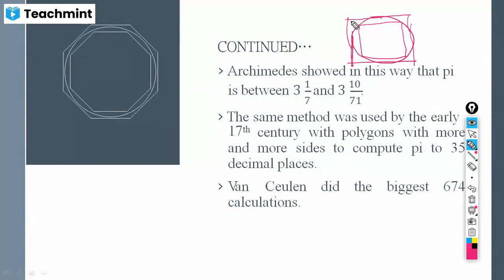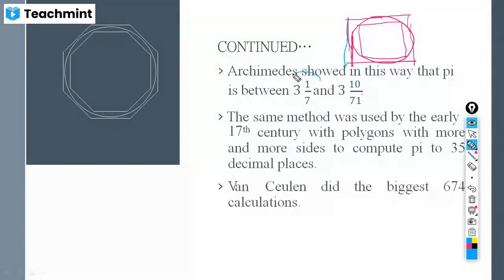So he knew that the pi value is somewhere between those two squares. Why? Because the circle lies between those two squares. So he used to find the perimeter of the inner square and divide it by its diameter, and find the outer square perimeter and divide it by its diameter.